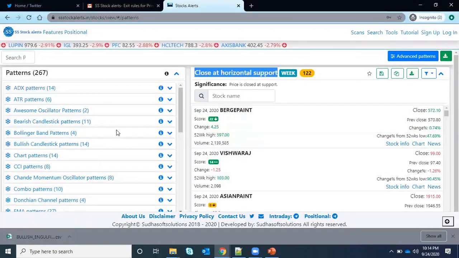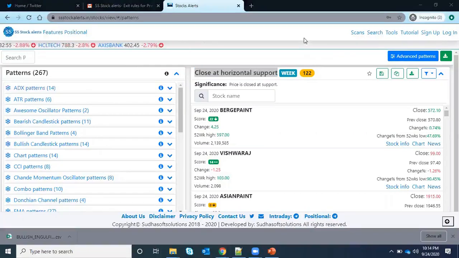Yes, Sudhakar, sorry to interrupt. Just explain once again how to favorite it after finding the pattern, and how to register to get an email. Yeah, okay. This is pretty simple.